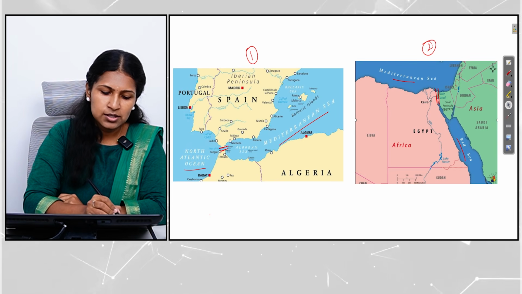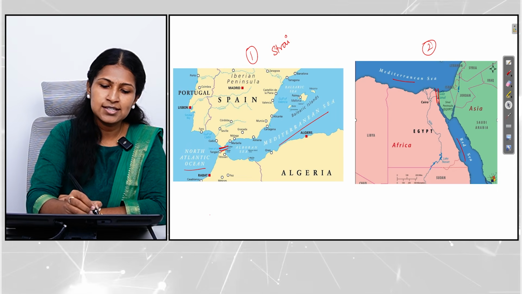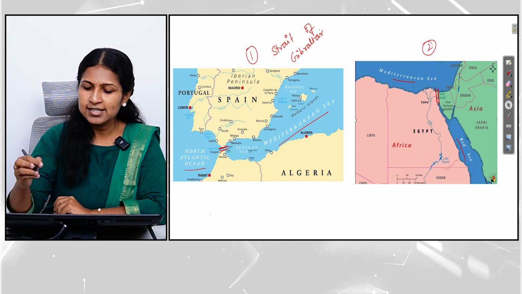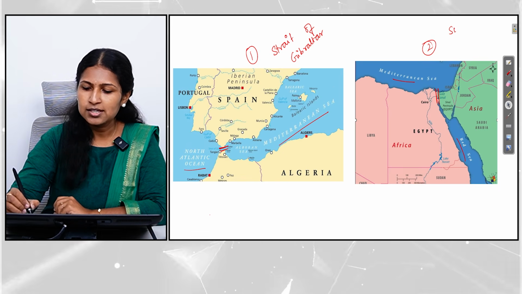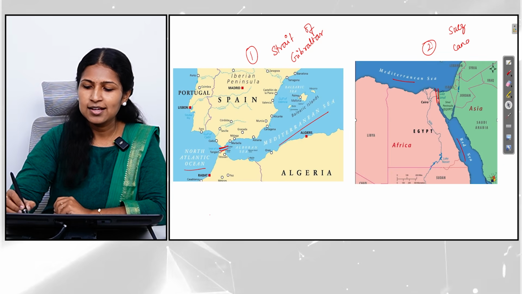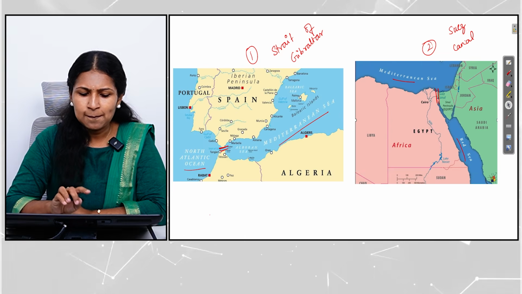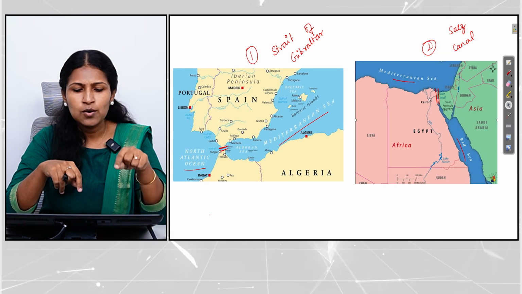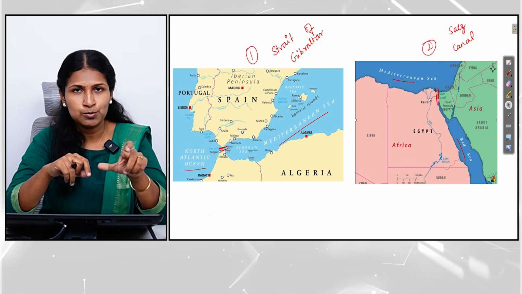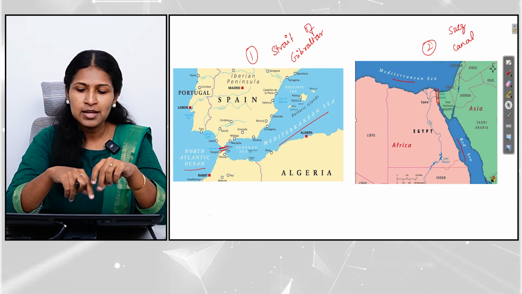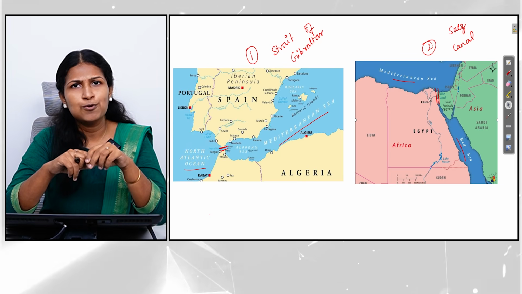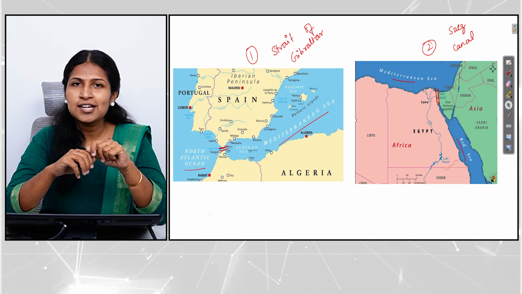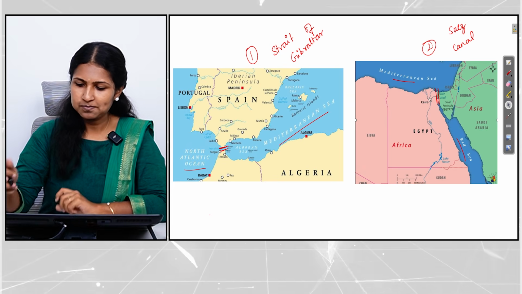However, in this first image, this narrow strip of water is called the Strait of Gibraltar, whereas in the second image, this narrow strip of water is called the Suez Canal. Now my question to you is, both are narrow strips of water connecting two large water bodies. But in that case, why is the narrow water body in the first image called the Strait of Gibraltar, and the narrow strip of water in the second image called a canal, the Suez Canal? Have you ever wondered why? Now let us try to understand the answers for the same.